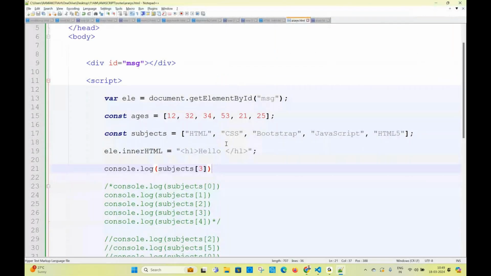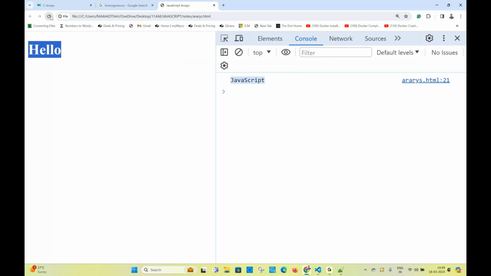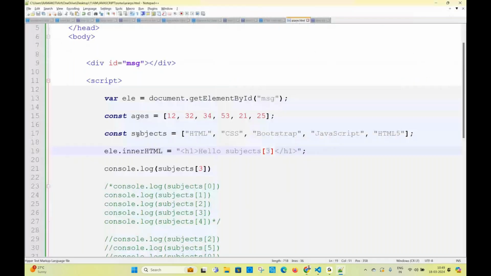After h1 or inside h1, that should also be bold. Can I write subject 0 directly? If I write subject 0, can I get hello JavaScript? No, what am I expecting? Tell me please. This is called a variable. How can I keep a variable between strings?